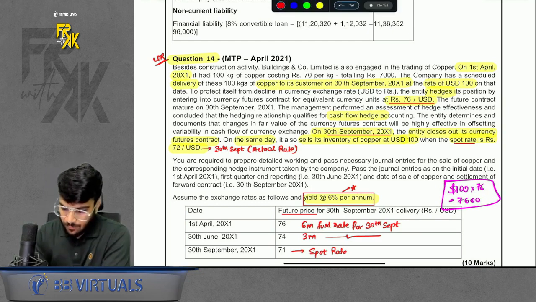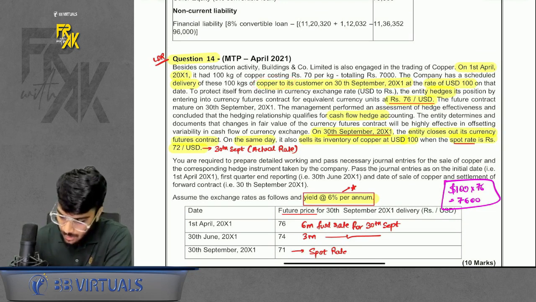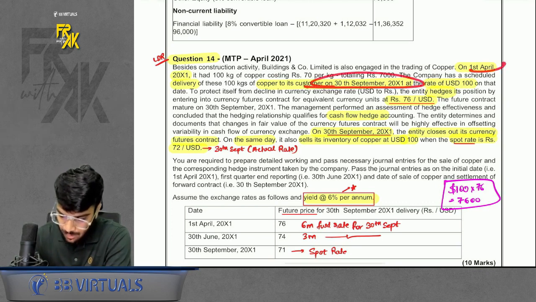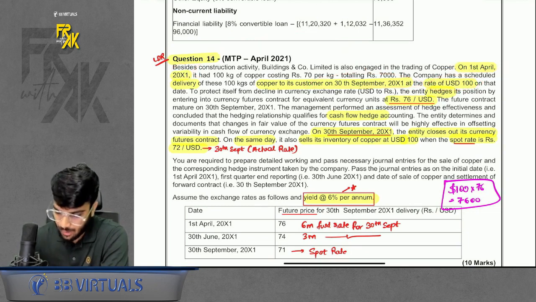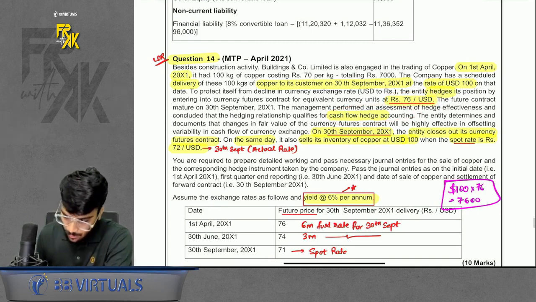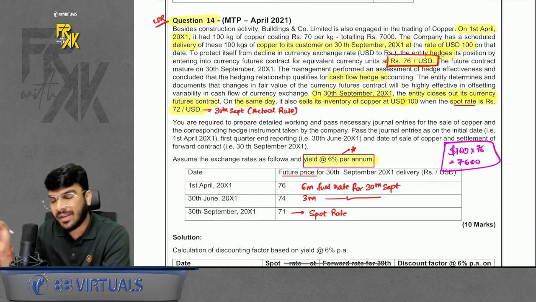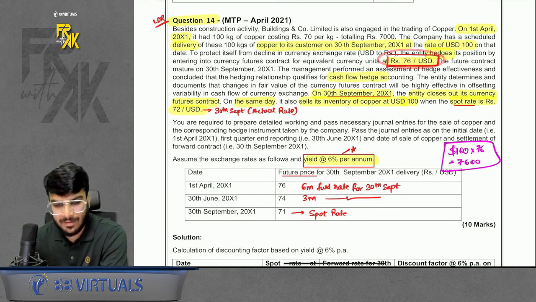So here, what was the question? We were going to sell some inventory of copper for USD 100. Delivery is happening after 6 months on 30th September. We decided on 1st April that on 30th September we will deliver some copper for USD 100. Now this is my inflow which I will receive on selling. I fixed the rate on day one. I hedged my position at 76 per dollar. This question is saying we did cash flow hedge accounting. So we fixed the rate at 76 per USD. That means whatever the rate turns out to be, after 6 months when I receive dollars, I can convert them at rupees 76 per USD.